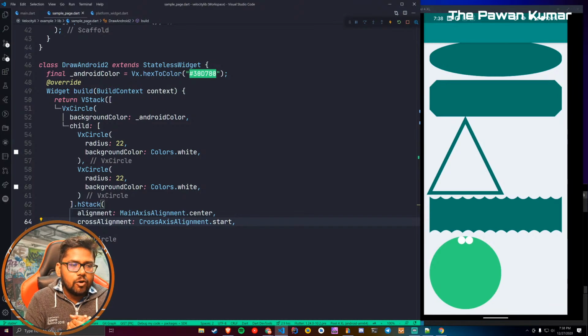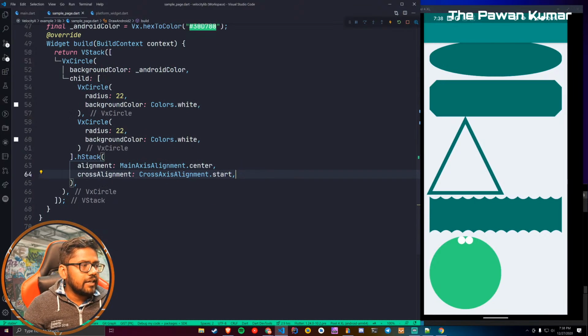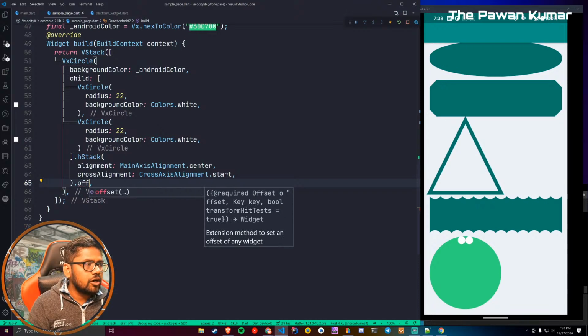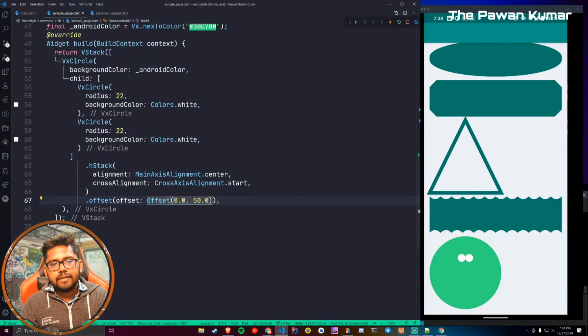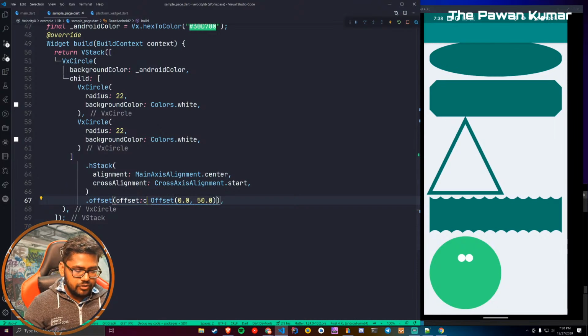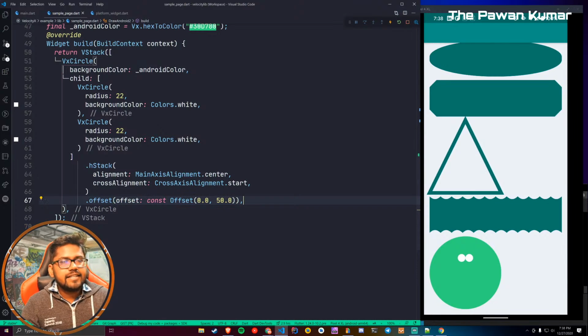Okay, now this is really on the top. I really don't want it to be at that particular height. I want to shift it a little bit closer to center. So what I can do, after this HStack, is just say dot offset. Offset is nothing, you can give some value to offset. On the x-axis I don't want to change anything, so I can just say 0.0, but on the y-axis I can shift it by 50, and now my circle is here, which you can see. I'm explaining, that's why it might take some time, but otherwise it's just a small thing.